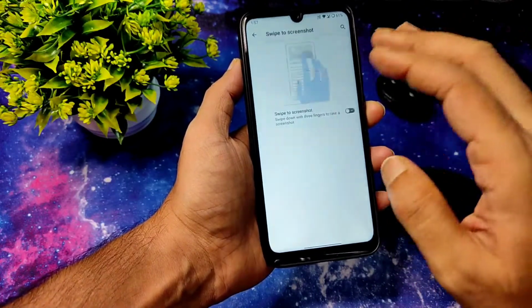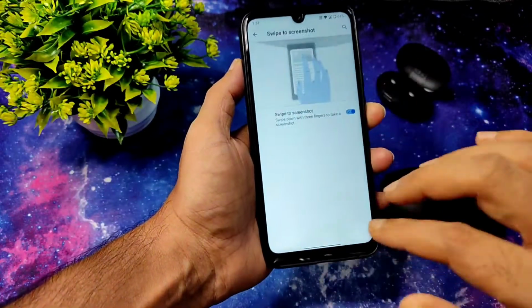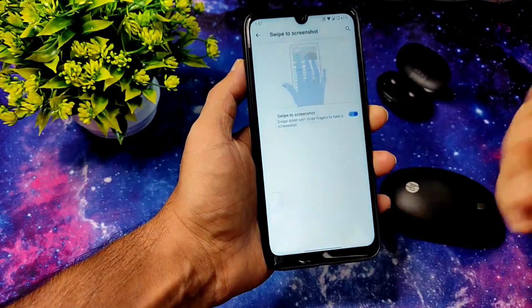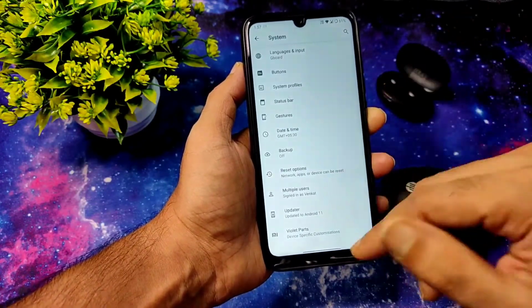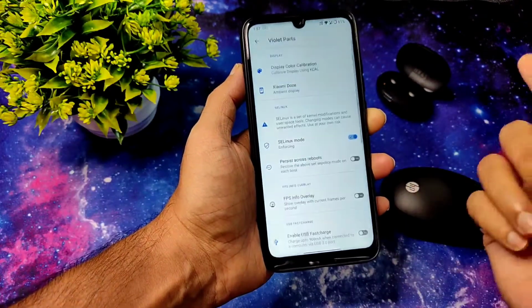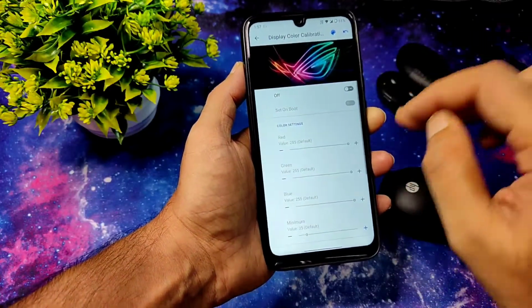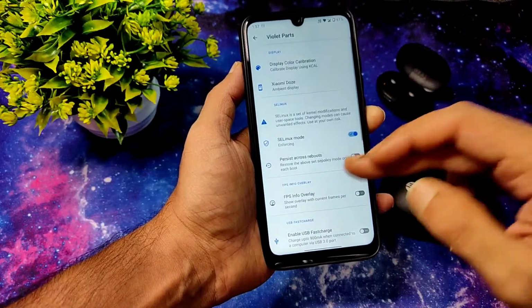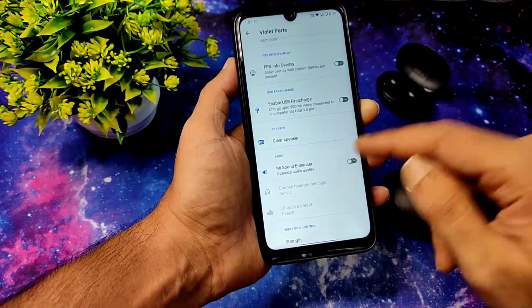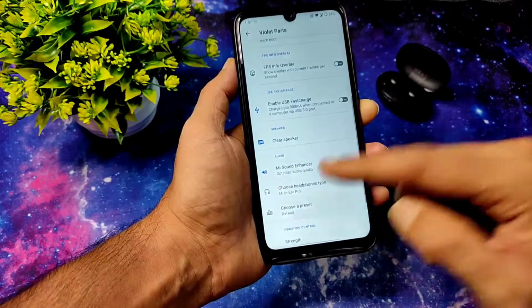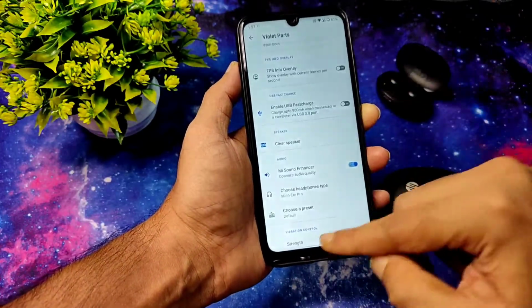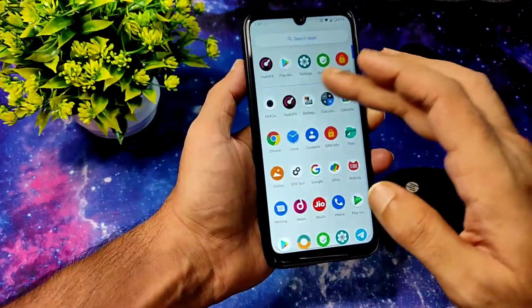There is also a swipe to screenshot, 3-finger is available. As you can see, you can use it. It's a handy feature to have. And in the violet parts, here you get display color calibration and all the things. It's also working fine. Sound enhancer, you can choose the headphone type here.